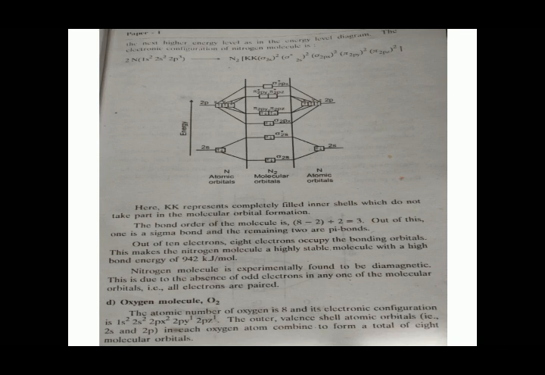The atomic number of oxygen is 8 and its electronic configuration is 1s2, 2s2, 2px2, 2py1, 2pz1. The outer valence shell atomic orbitals, that is 2s and 2p, in each oxygen atom combine to form a total of 8 molecular orbitals. Each oxygen atom has 6 valence electrons. Hence, in the oxygen molecule O2, 12 electrons are to be accommodated in the 8 molecular orbitals that are formed.